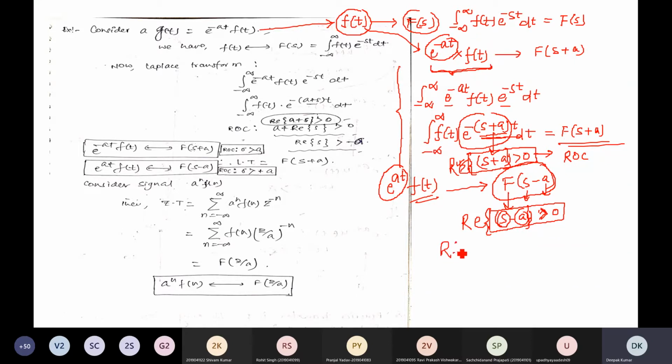We can say the real part of s minus a greater than 0, or the real part of s greater than a. This is the ROC for this term. And for the earlier one, the region of convergence will be the real part of s greater than minus a.